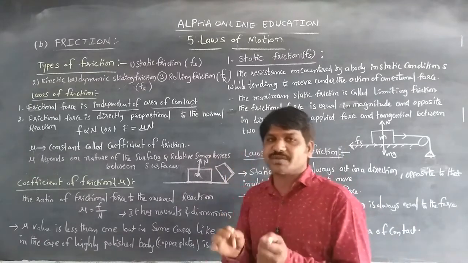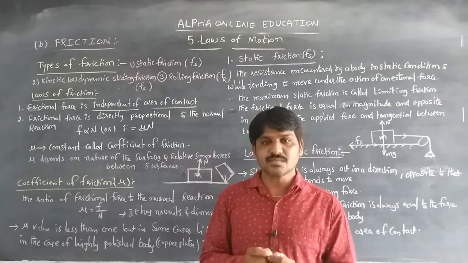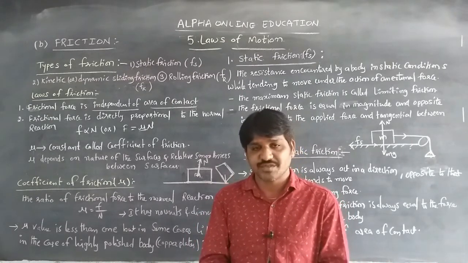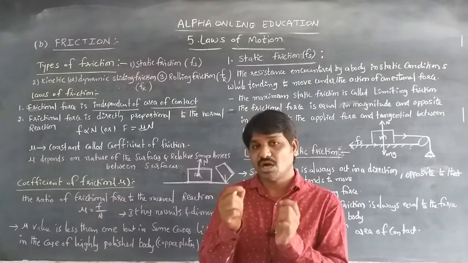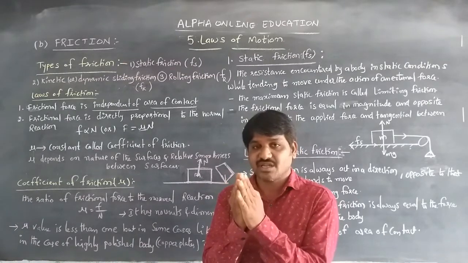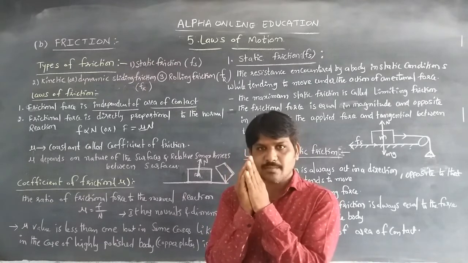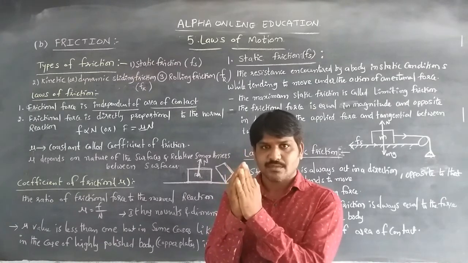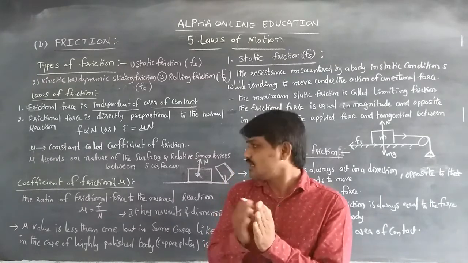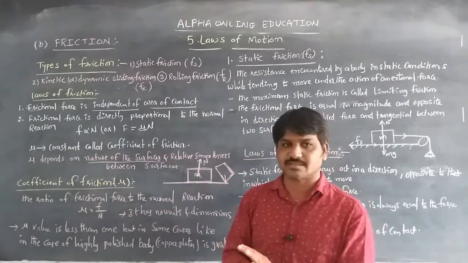This coefficient of friction depends on the molecular nature of the surfaces and the relative smoothness between the two surfaces. Whatever the molecular nature of the surface is, and how much the relative smoothness between the two surfaces is, mu depends on that. The coefficient of friction depends on the relative smoothness as well as the molecular nature of the surfaces.